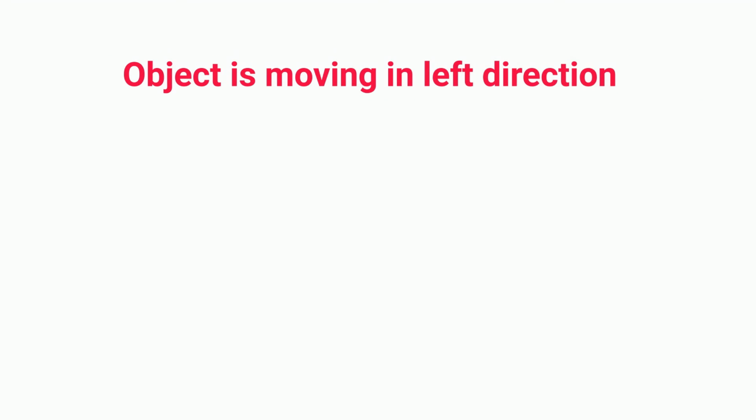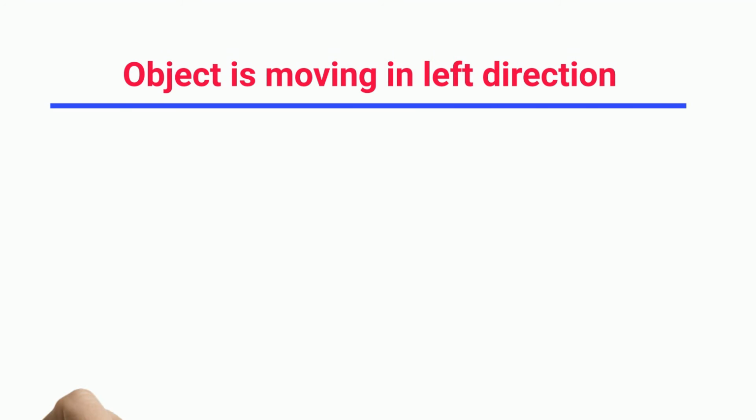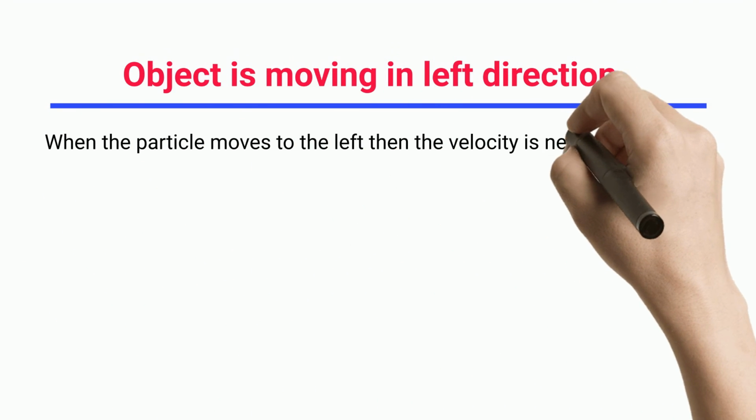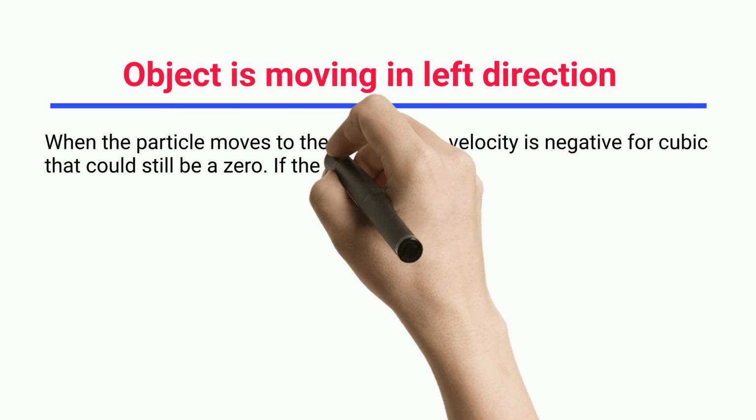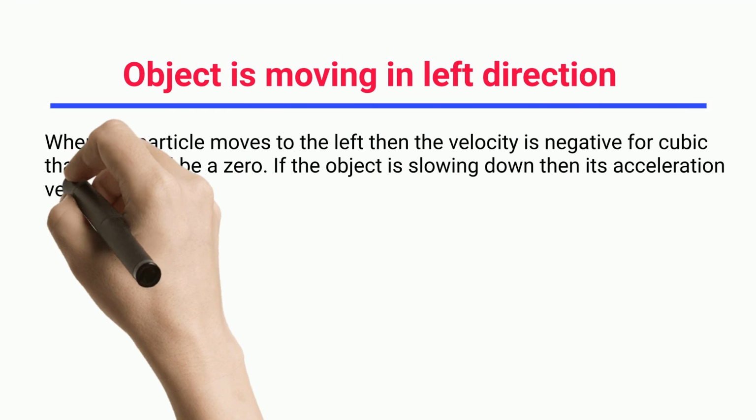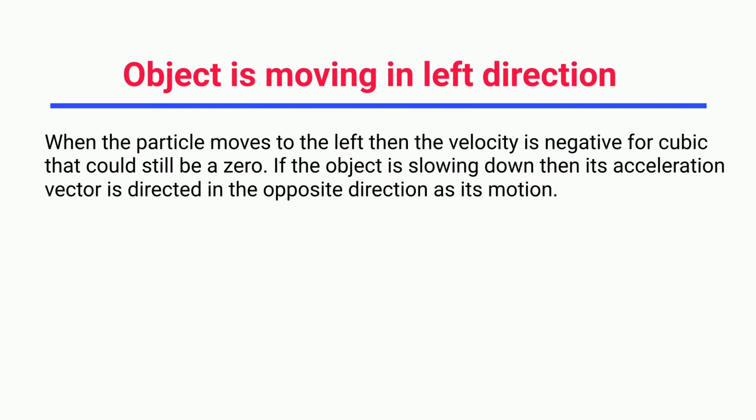Object is moving in left direction. When the particle moves to the left, then the velocity is negative, though the acceleration could still be zero. If the object is slowing down, then its acceleration vector is directed in the opposite direction to its motion.